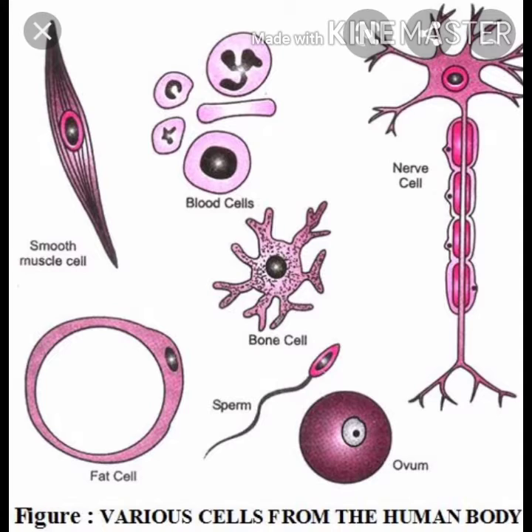We know that in our body, when we take the example of the human body or any other animal's body, we can see different activities. Some of the body parts are only for moving, some others are for eating, some are for controlling and coordinating, some are for giving support to our body. Like this, a number of body organs or body parts are there. All these organs are made up of tissues, and these tissues are made up of cells. Tissue means a group of cells.